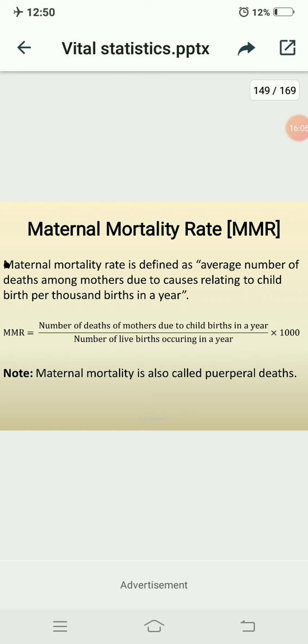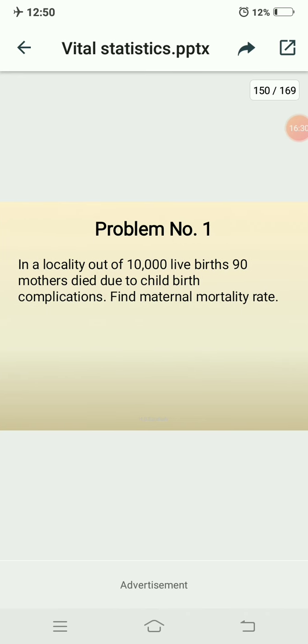So MMR equals number of deaths of mothers due to childbirth in a year divided by the number of live births occurring in the year into 1000. So note here, the maternal mortality is also called puerperal deaths. Okay, next we will solve the problems.